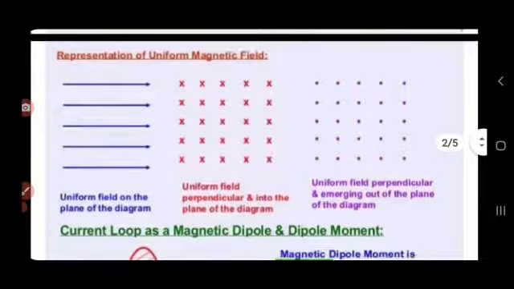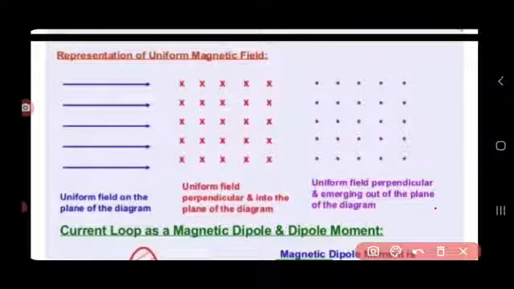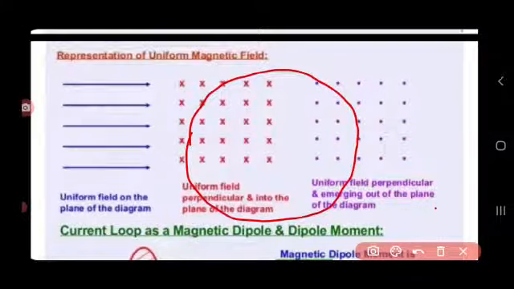So that region within which a magnet is active is called the magnetic field of that magnet. Magnetic field is represented by B. It is a vector quantity, meaning it has magnitude as well as direction.